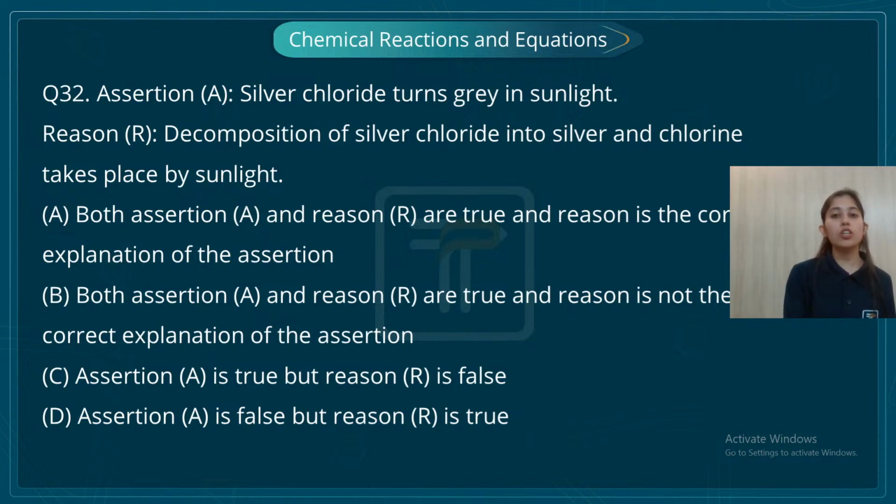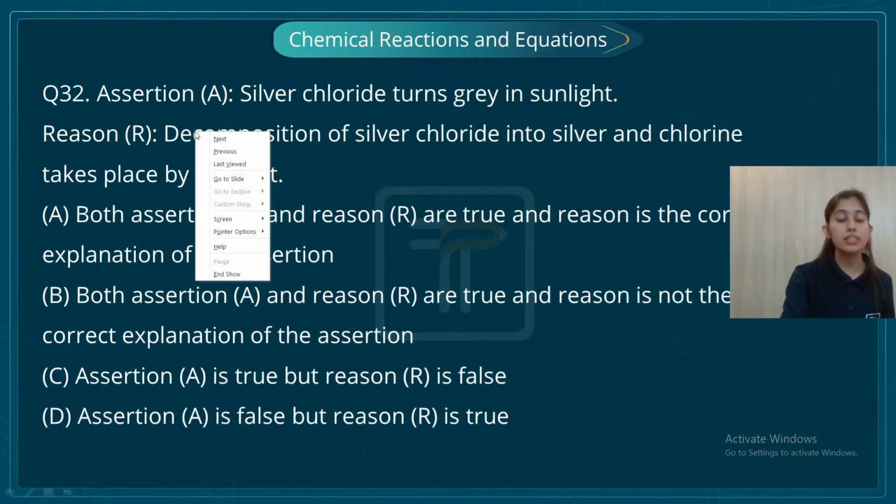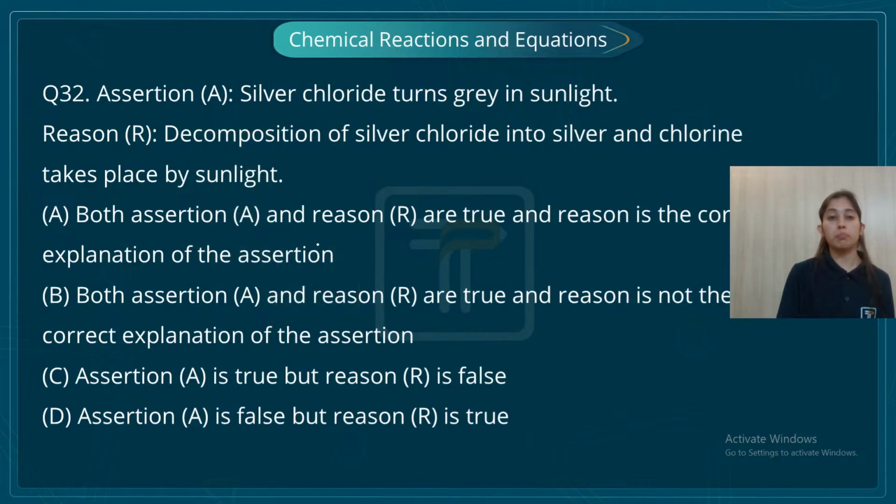Assertion: silver chloride turns gray in sunlight, right? Silver chloride is a white colored compound, students. Please note that silver chloride is a white colored compound. So when this compound is kept under sunlight, it undergoes decomposition, right? Reason: decomposition of silver chloride into silver and chlorine takes place by sunlight. That is also correct. Decomposition occurs in the presence of sunlight. So both assertion and reason are correct, and the reason is the correct explanation of the assertion.